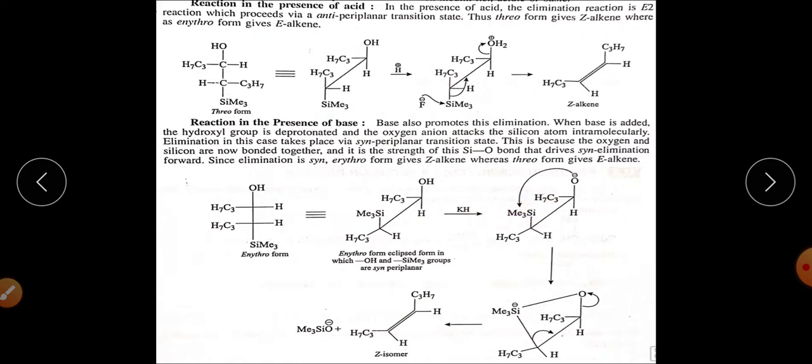So this is the beauty of this reaction, that you can have a different type of mechanism in presence of acid and a different mechanism in presence of base. So that's all about your elimination reaction.